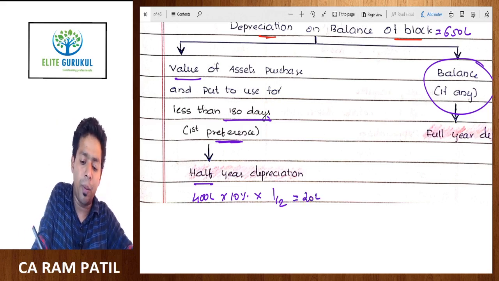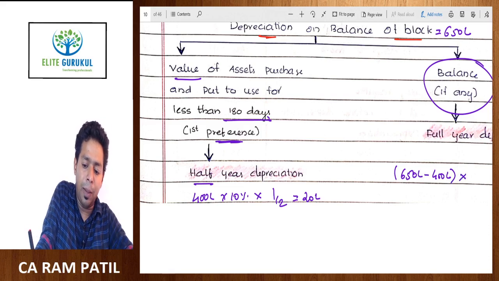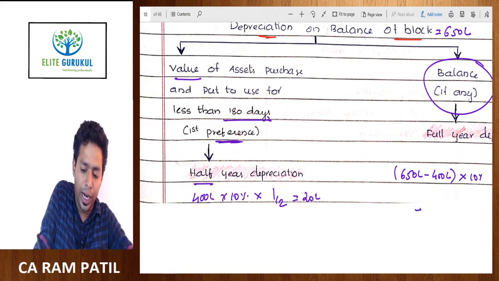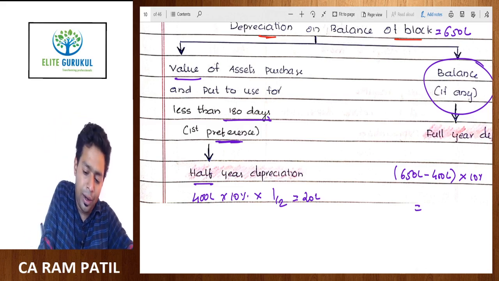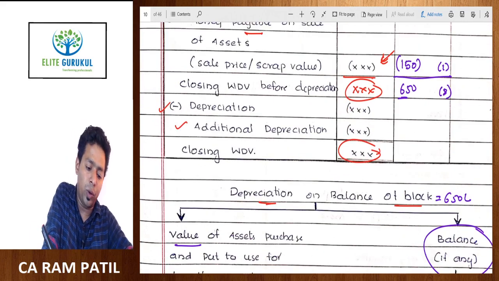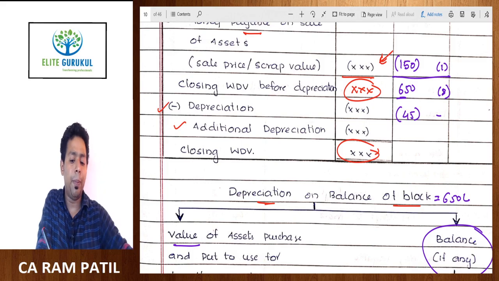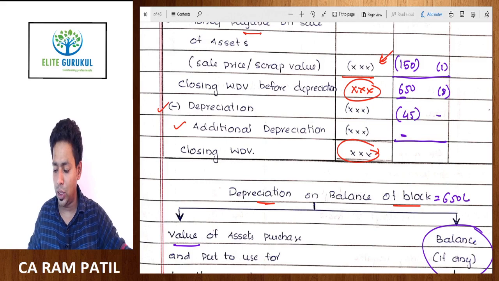And for the balance, how will you compute depreciation on the balance value? So total value is 650 lakh minus 400 lakh, multiplied by 10%, because it is a full year depreciation. So 650 minus 400 is equal to 250, multiplied by 10% is equal to 25. Now 25 plus 20 is equal to 45. That 45 we have to write here as depreciation, 45 lakh, and we don't get additional depreciation on building, so dash.